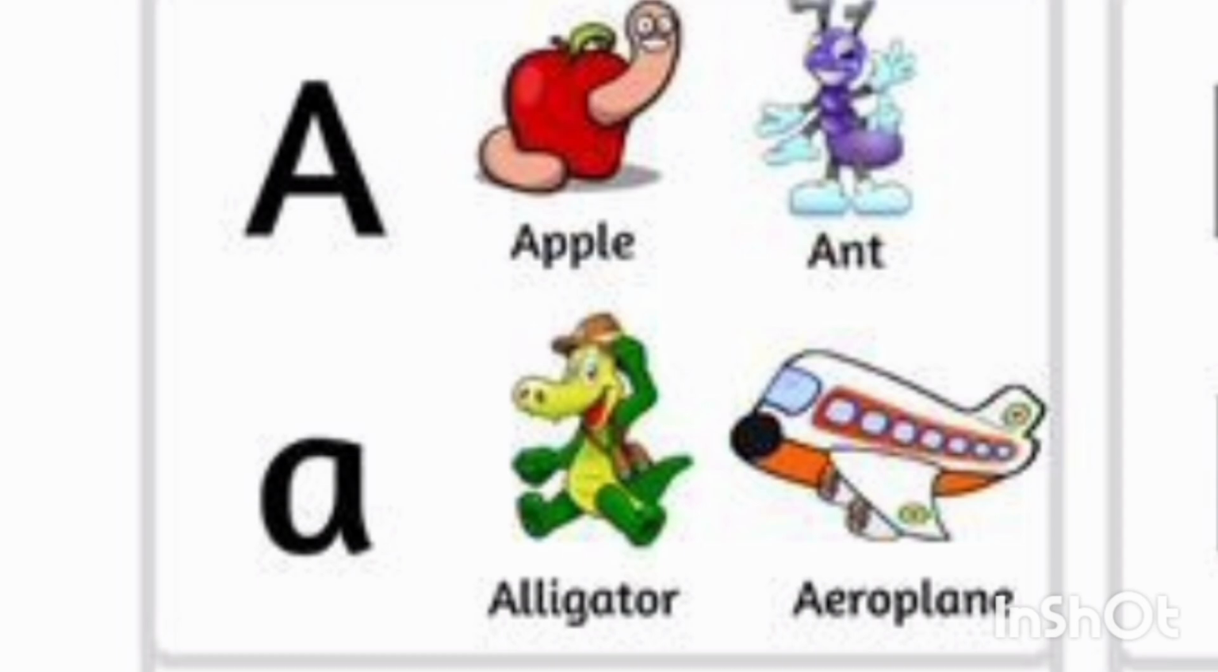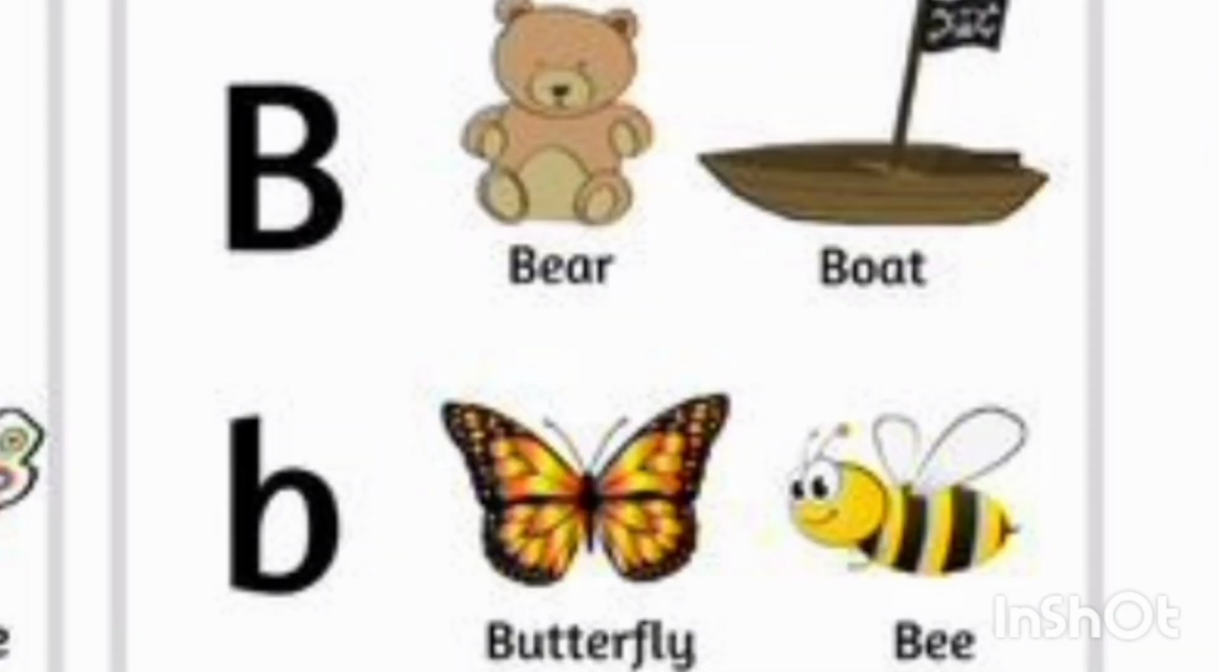A for apple, A for alligator, A for aeroplane, A for ant. B for butterfly, B for bear, B for bee, B for boat.